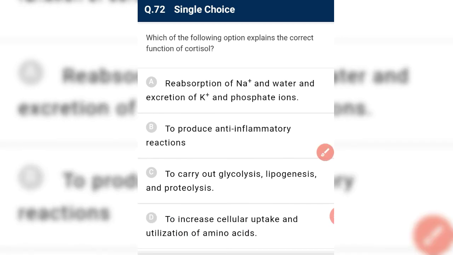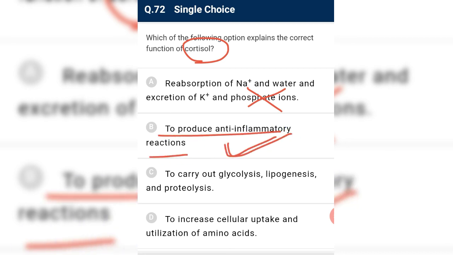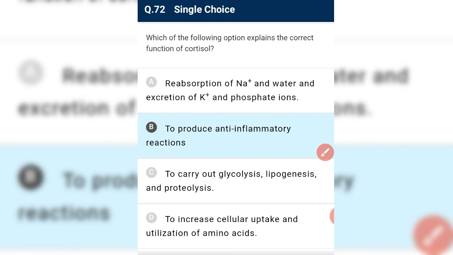Which of the following option explain the correct function of cortisol? Reabsorption of Na plus and water and excretion. No, it is a function of aldosterone, and we have to know the function of cortisol to produce anti-inflammatory reaction. Yes. Cortisol is an immunosuppressive which is taken after the surgery. Okay, it carry out lipolysis, lipogenesis. No. Cortisol breaks everything down and makes what? It makes glucose. Cortisol will break everything down and make glucose. Okay, glycogenesis, lipolysis, proteolysis. So it is incorrect. And to increase the cellular glucose uptake and utilization of amino acid, it increase the glucose level in the blood.